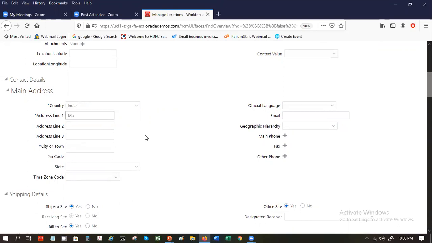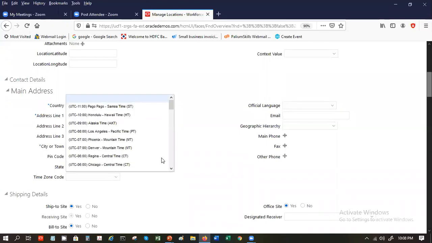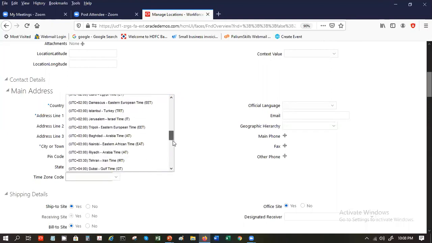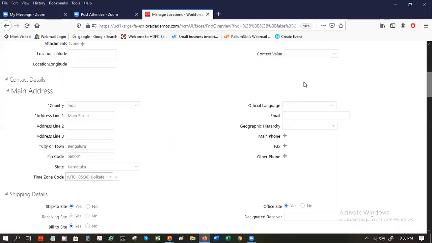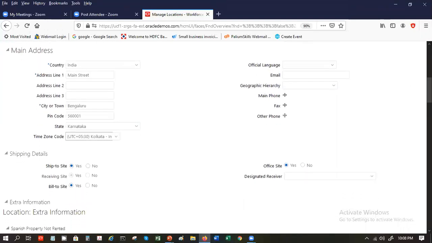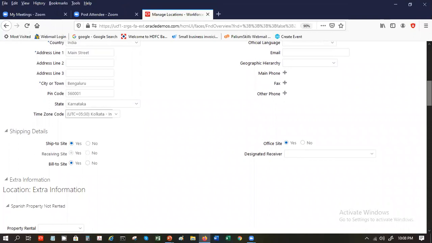Address I want. In India, unfortunately, we don't have that. So we could also have a time zone put in here, Kolkata. So official language, email, geographic hierarchy, mail, phone, fax. This is like a master of your location, all information relating to it.